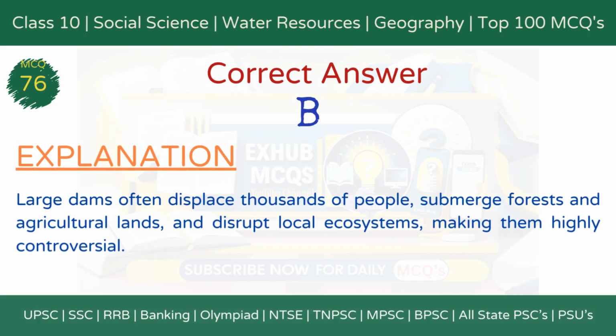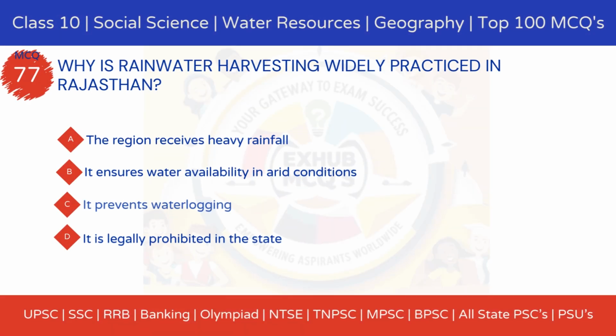The correct answer, option B. They cause displacement of people and submerge large areas. Explanation. Large dams often displace thousands of people, submerge forests and agricultural lands, and disrupt local ecosystems, making them highly controversial.